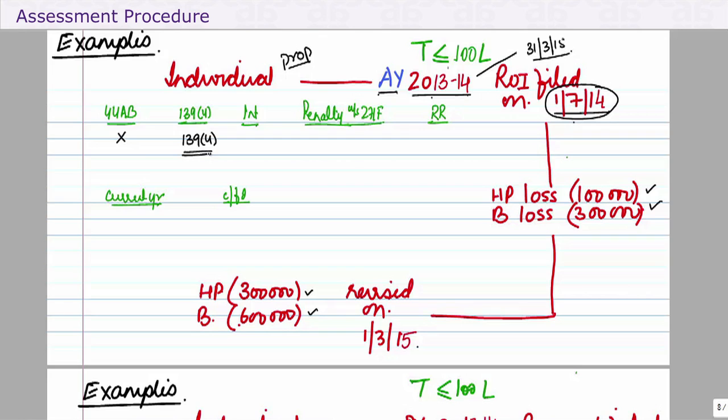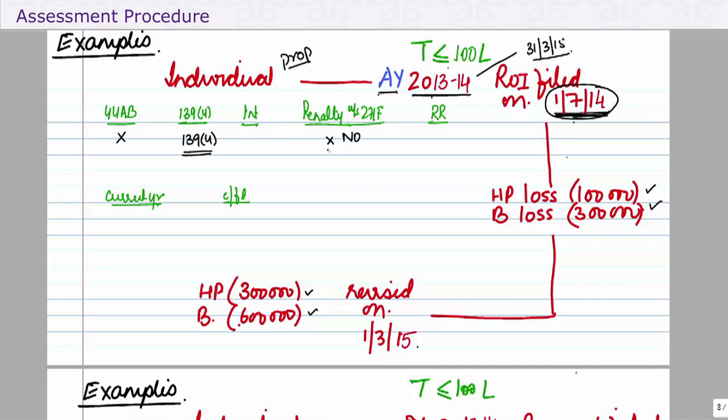Was he compulsorily required to file a return? Well, him being an individual, a loss return is not a compulsion. That means penalty of 271F cannot be levied. This is after the end of the relevant assessment year. Therefore, we say no penalty. Why?